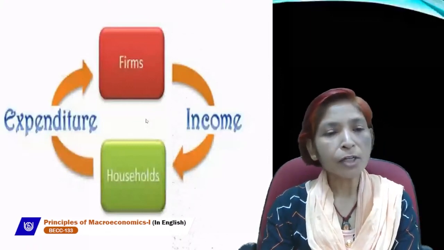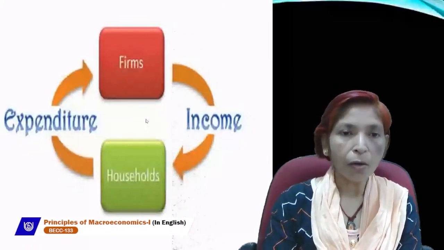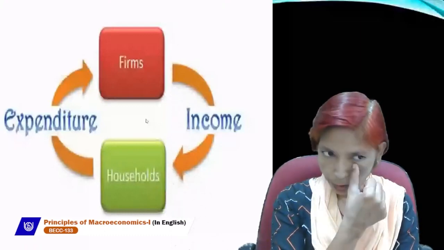Next is national income accounting. Now, what is national income accounting?